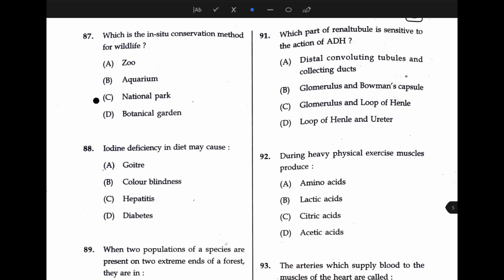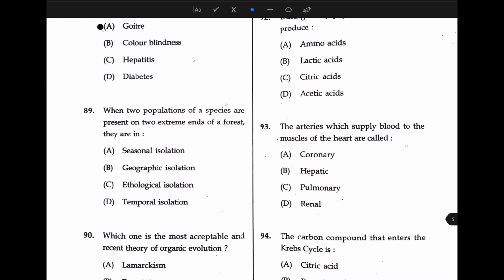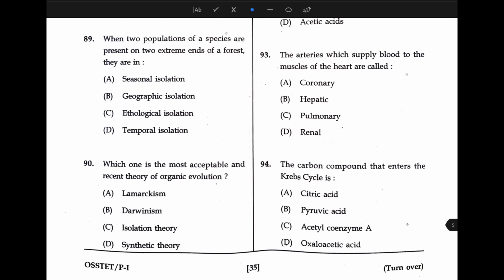Next, iodine deficiency in diet may cause goiter, that is increased thyroid gland. Then when two populations of a species are present on two extreme ends of a forest, they are in geographical isolation. Next, which one is the most acceptable and recent theory of organic evolution? The answer is synthetic theory.